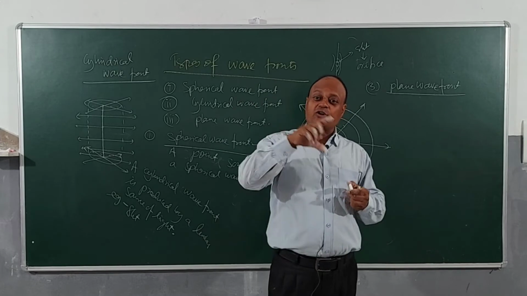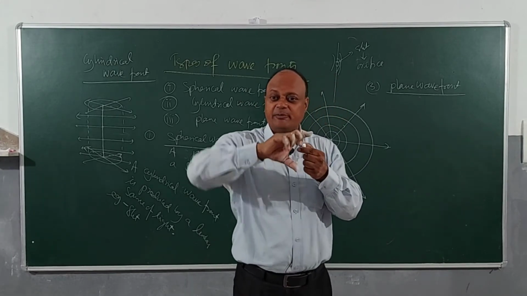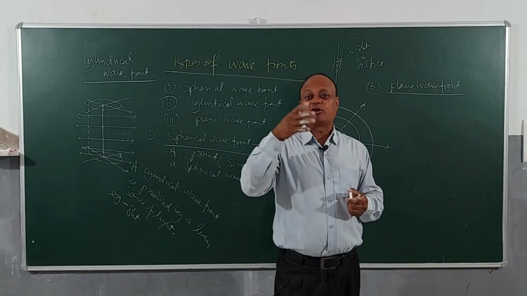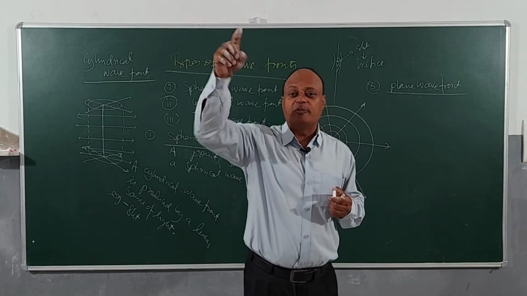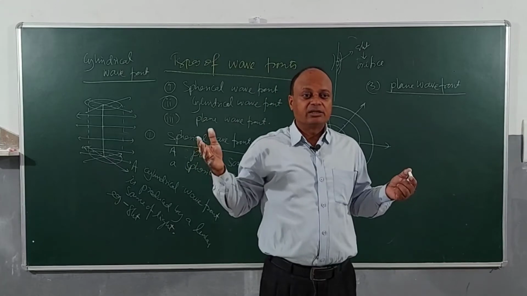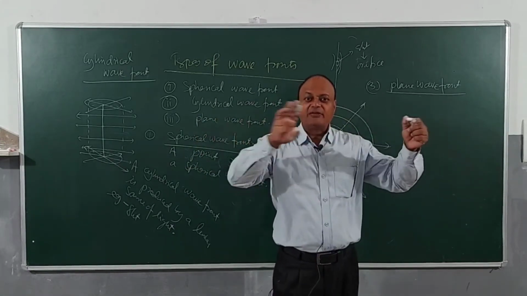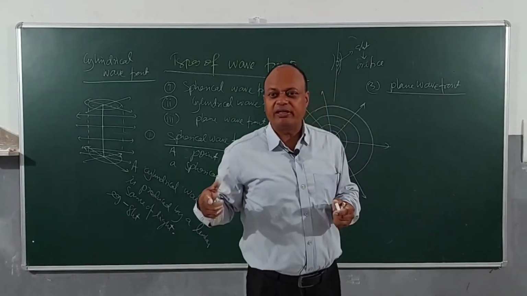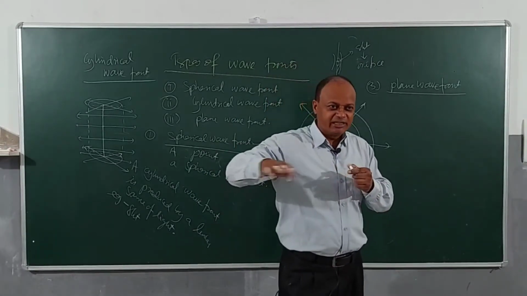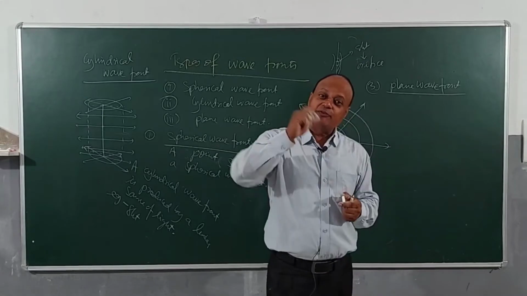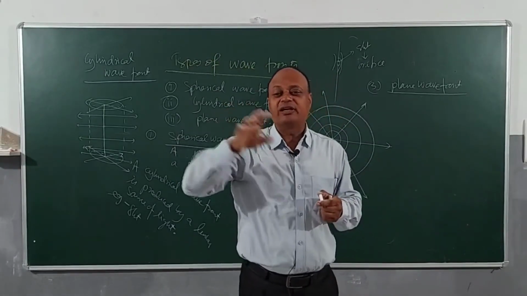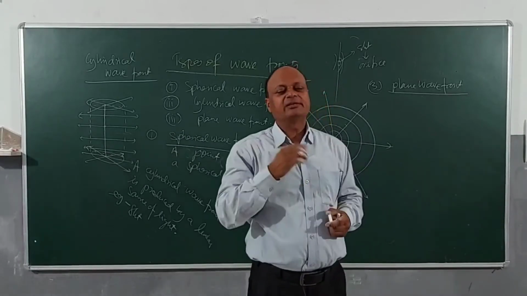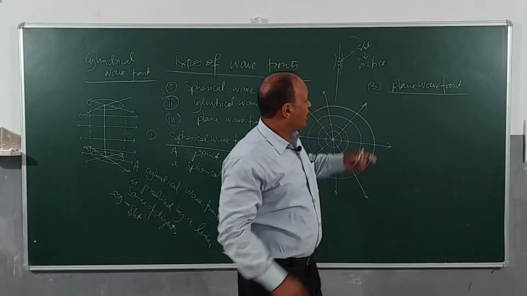Now, if I ask you to draw a circle of radius 10 centimeter, you can easily draw it. It will appear like a circle. Now if I ask you to draw a circle having radius 1000 kilometers, how will you see it? You will see it as a straight line, na? Like for example, Earth is spherical. When you walk over a small distance on Earth, what do we find? That the distance is linear, na? It is plane. But if you go into outer space and look at the Earth, you will find it is not plane. It is the curvature of a sphere, right? This is what a plane wavefront is.